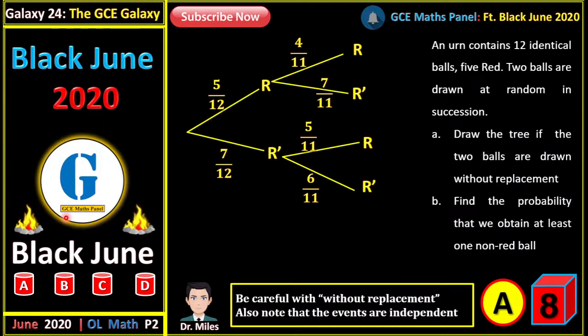Now B, find the probability that we obtain at least 1 non-red ball. Probability that we obtain at least 1 non-red ball, a ball that is not red.